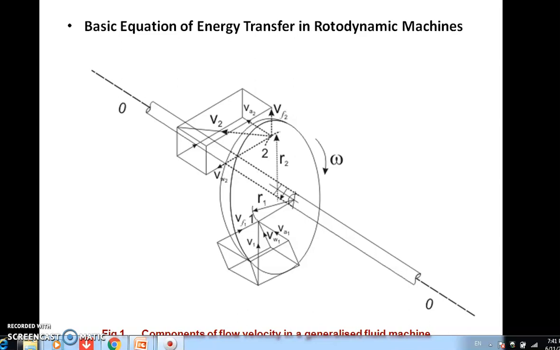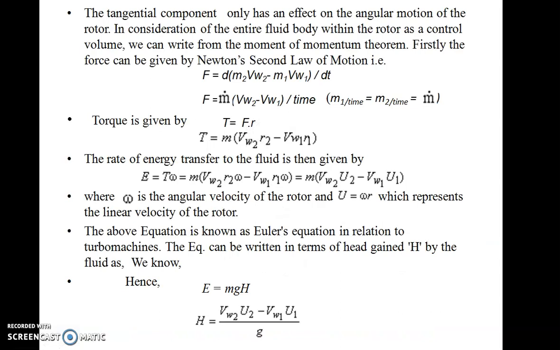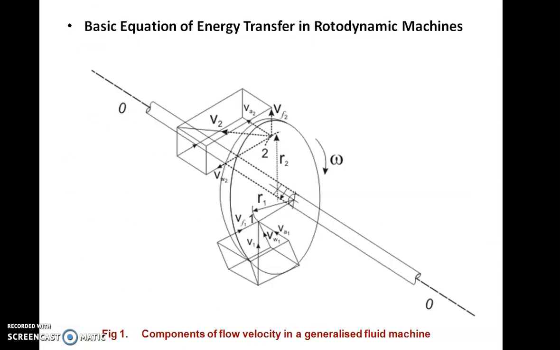So if we see the diagram, the only component which is responsible for the device to rotate with angular velocity omega, which is useful for us for rotating the device in rotodynamic machines, is the tangential component of the velocity.